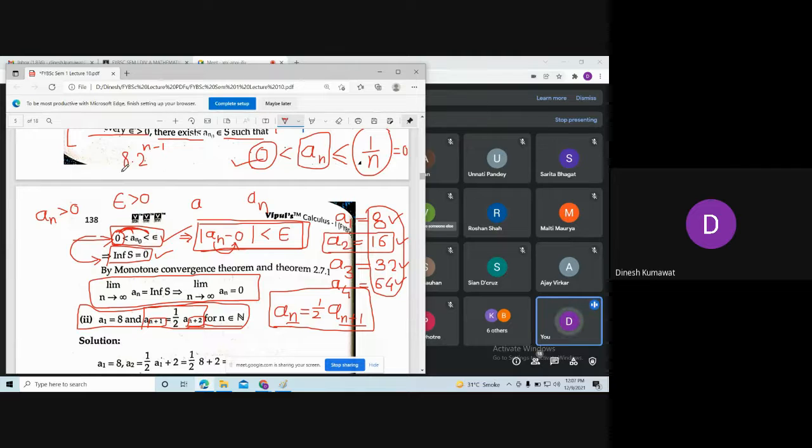See, you are applying GP, that's fine. But why is it n-1, when the power of r is n-1? Sir, because for the first term we don't have any common ratio, right? We are not saying anything about the first term, because for the first term we have simply written a as it is, which is nothing but 8. I am talking about r. Why are you saying the power of r is n minus 1?